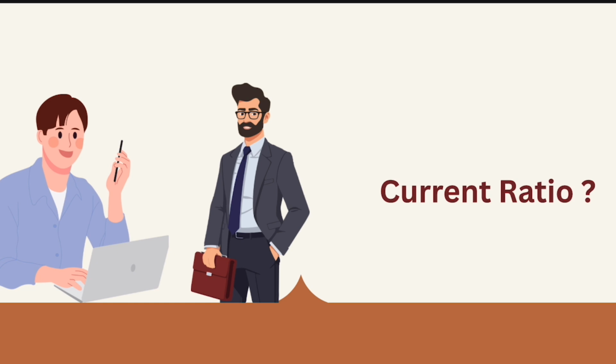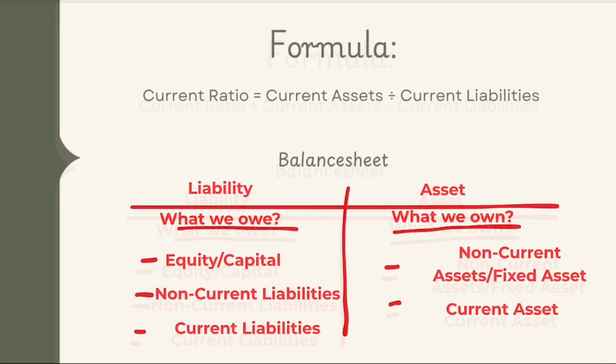Today we will break down the current ratio in a way that's impossible to forget. So you can calculate it confidently, interpret it like a pro, and even guide MSMEs on how to improve it. So let's start with the formula: current ratio equals current assets divided by current liabilities. To understand the current ratio better, we need to understand its components first.